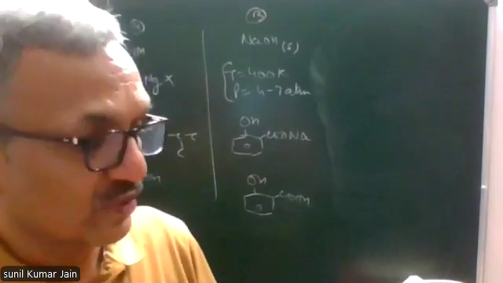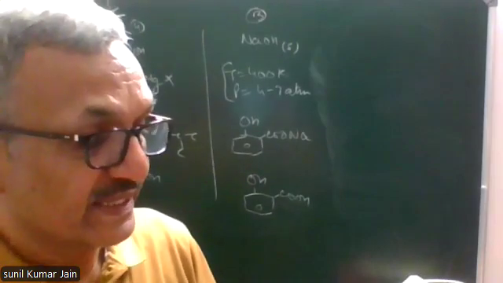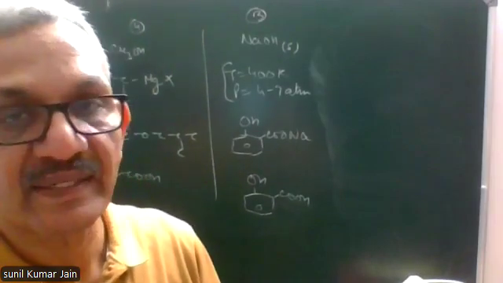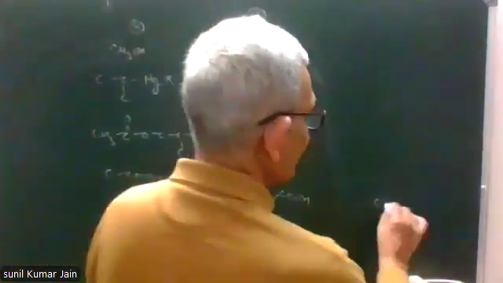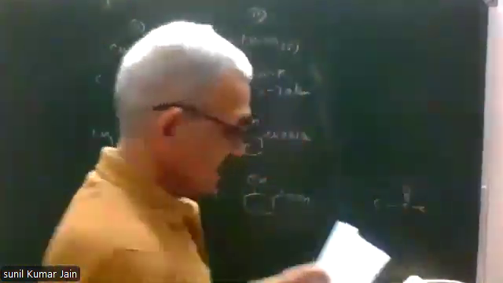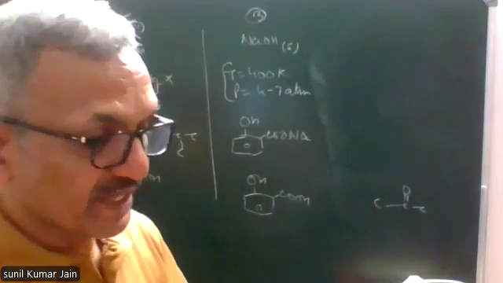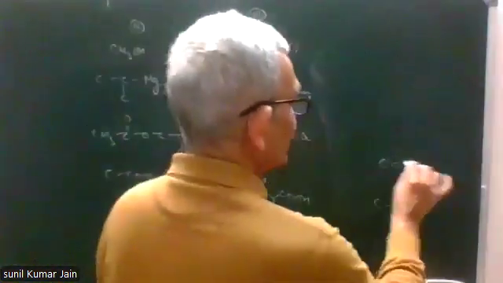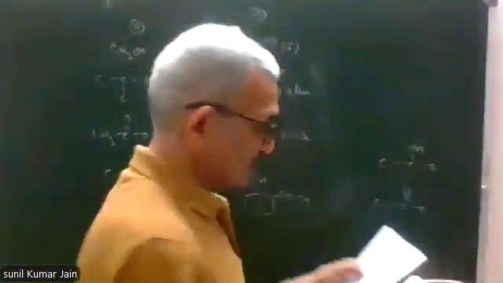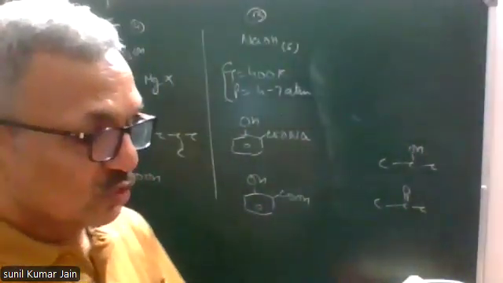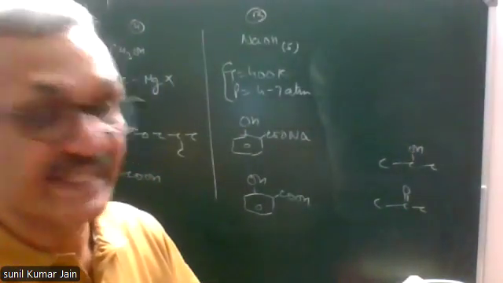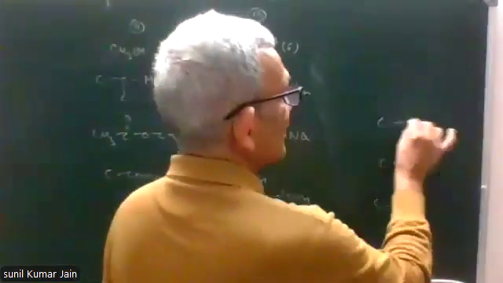For tertiary-butyl alcohol, one reactant given is E, the other is methyl Grignard. It means E is acetone. Acetone is obtained by oxidation. It means D is 2-propanol. 2-propanol is obtained by hydration of C. This is propene.